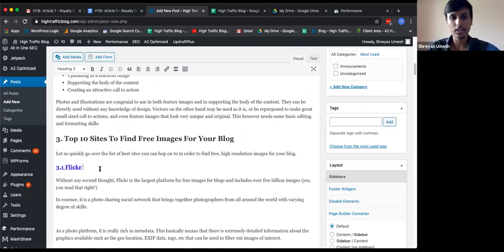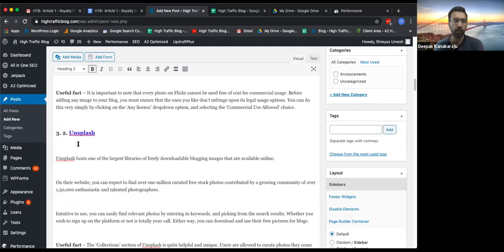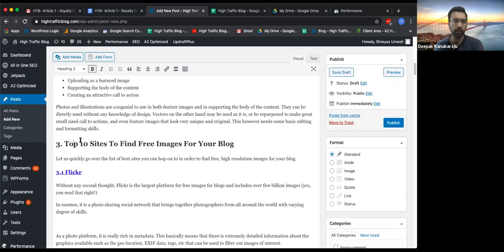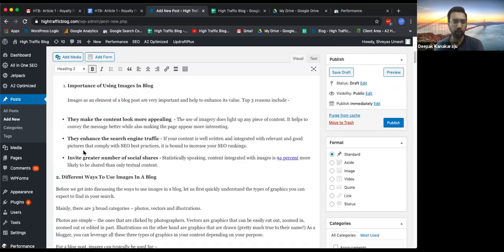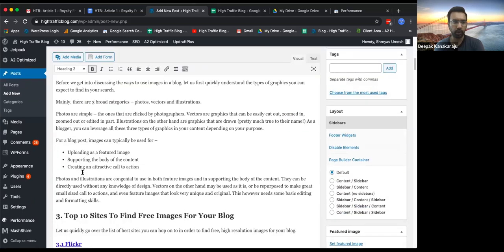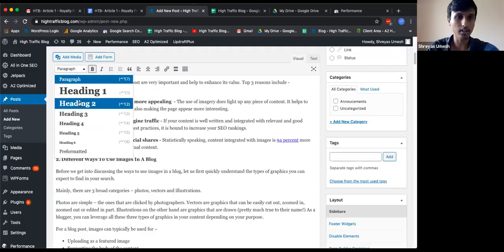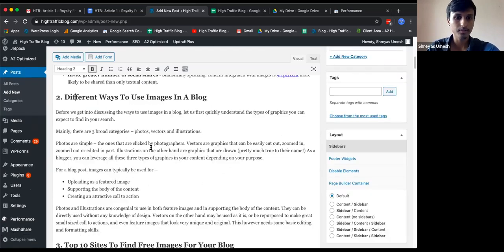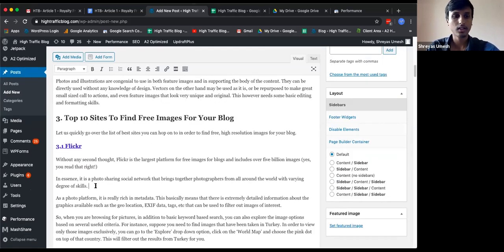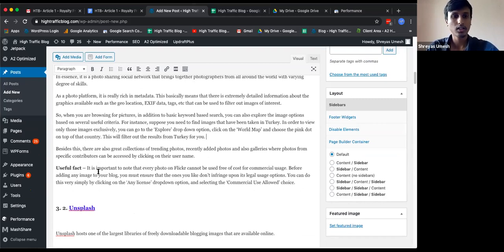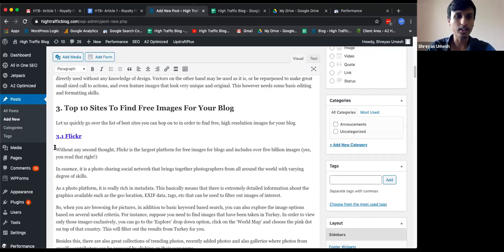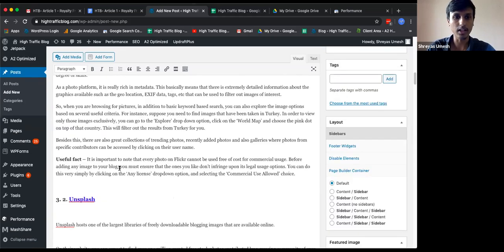Here, if you see, the writer has already marked it as H3. So this is a subheading of a subheading. If you go to number 2, it looks a little bit smaller than the number 3 heading. It looks like it's in paragraph, so I'll mark it as H2. All this can be done even if you want to bold certain text or phrase. You can just select the text and click on bold.